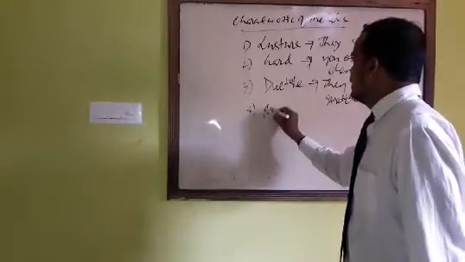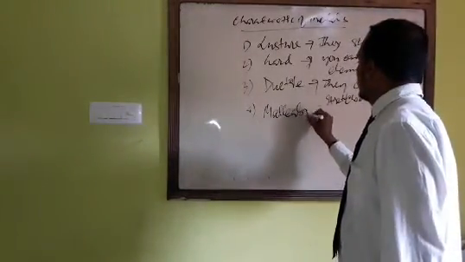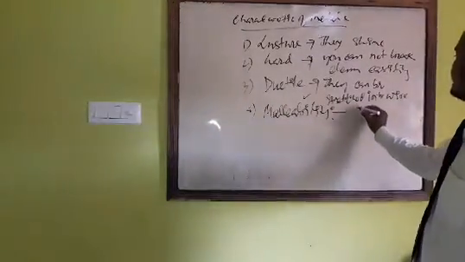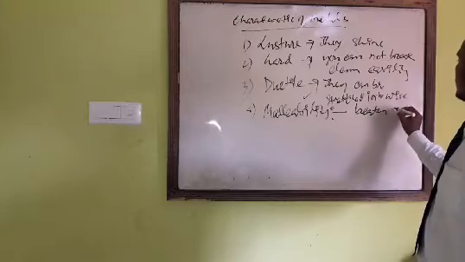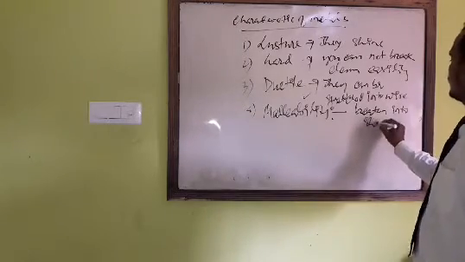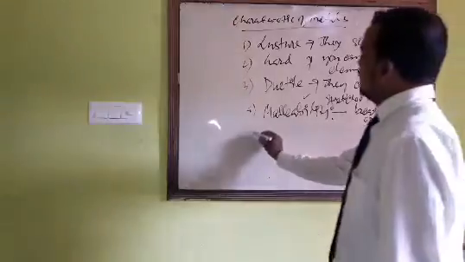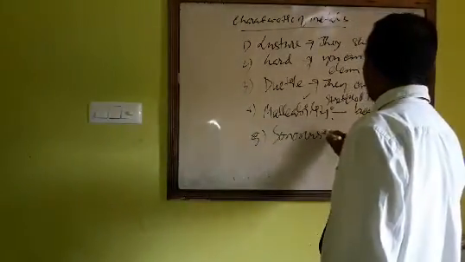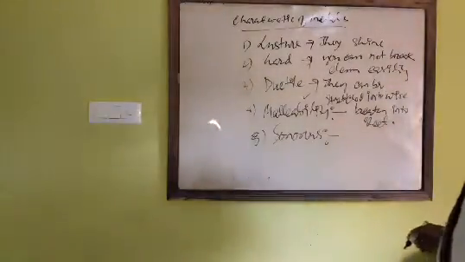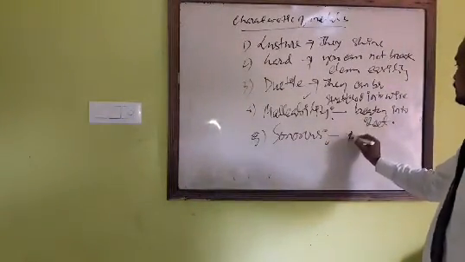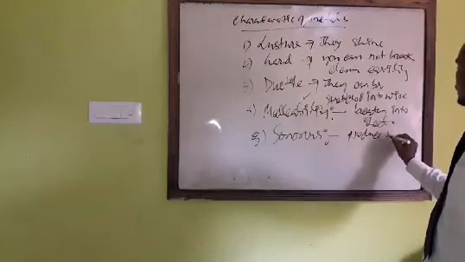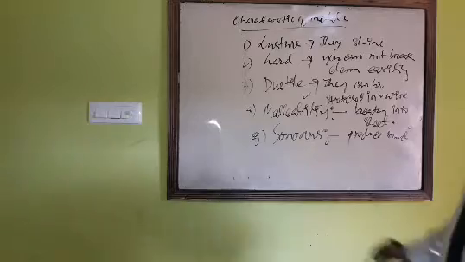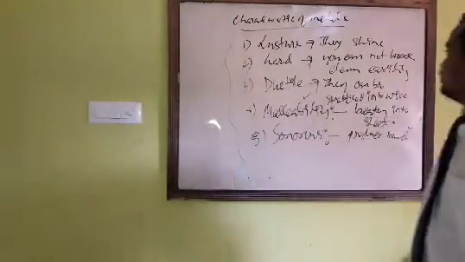Next one is malleability, and due to this property, metals can be beaten into sheets. Next one is sonorous. When metals are struck by a hard substance, they produce a ringing sound. So these are the five main properties of metals.